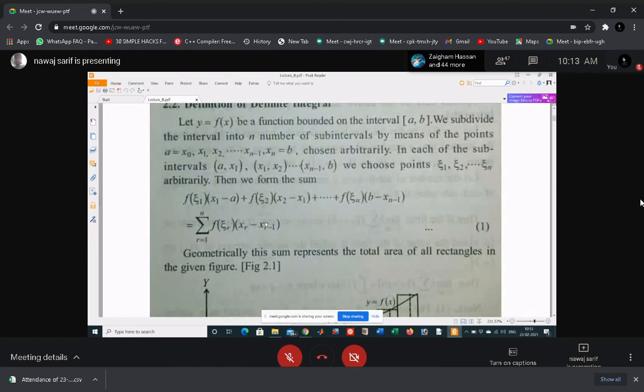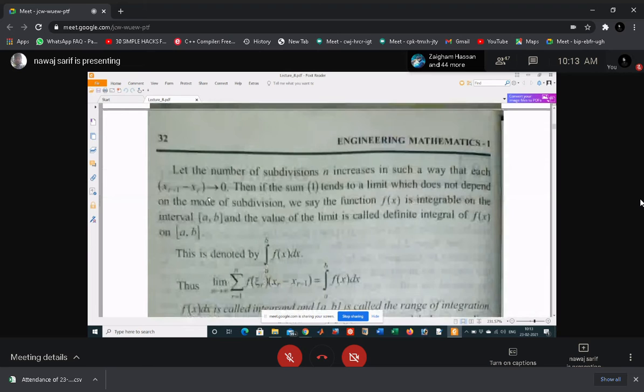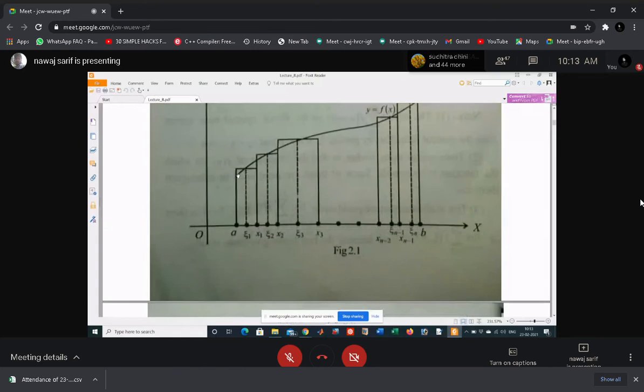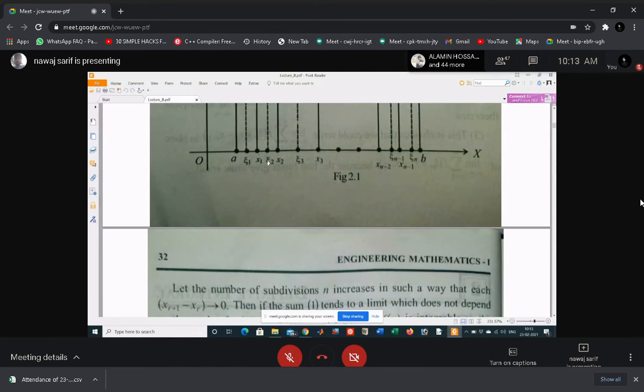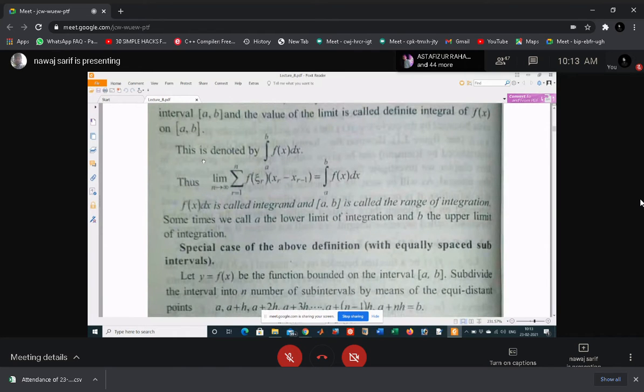Mathematically, if this length becomes zero, then the sum tends to a limit which does not depend on the mode of subdivision. In this case, this can be written as integral a to b f(x) dx.